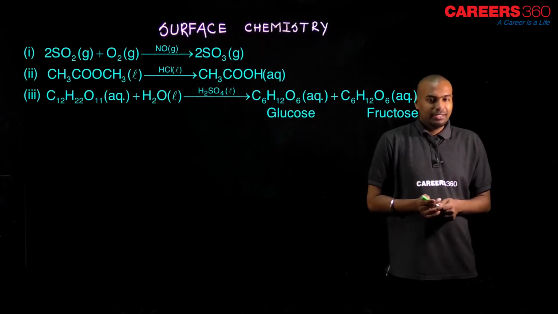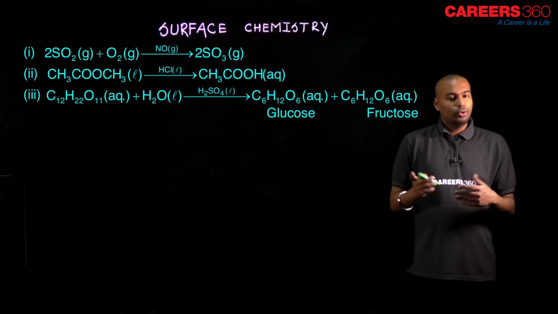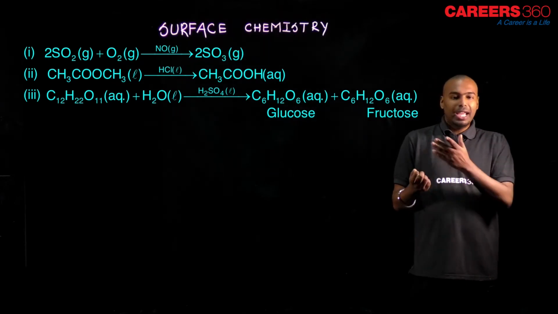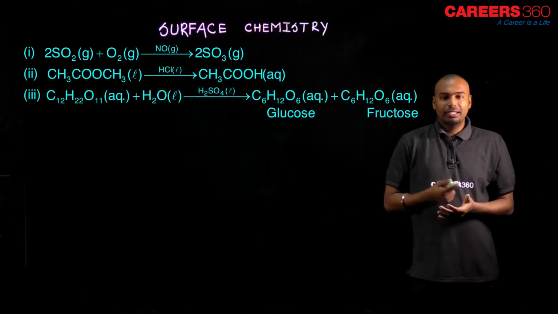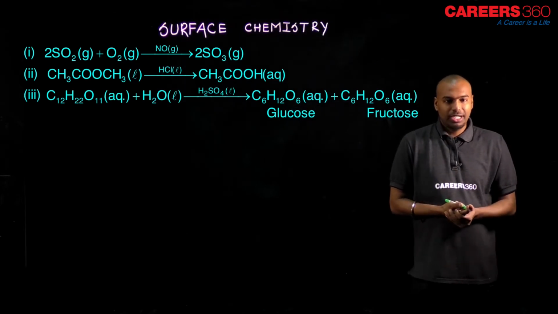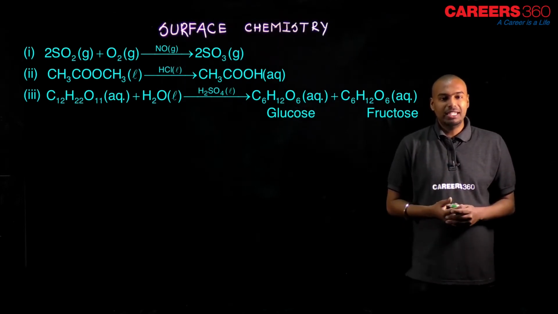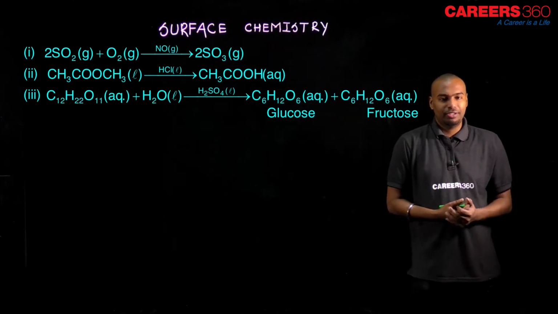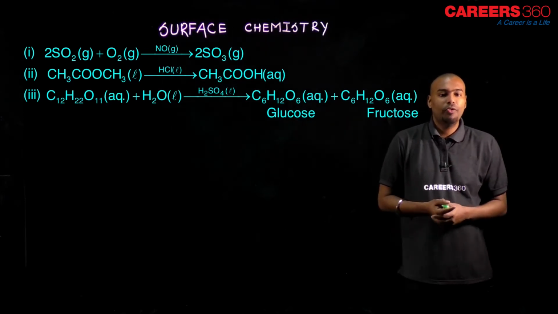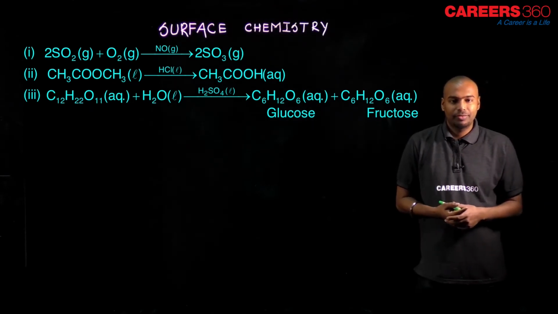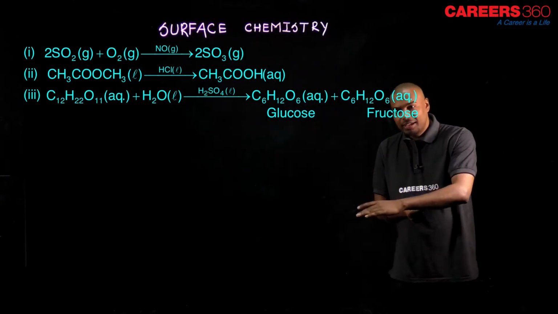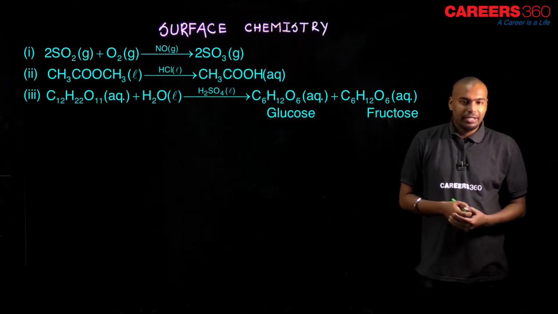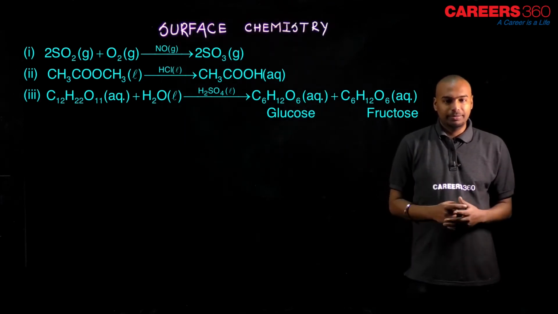Let's see what homogeneous catalysis is exactly, with an example. See, SO2 is in the gaseous state in the first example, O2 also gaseous, NO gaseous, NO is the catalyst, SO3 is in the gaseous state, SO3 is the product. We can see that reactant, product and catalyst all are in the same phase. So this is an example of homogeneous catalysis. All three examples are in the same category, homogeneous catalysis only.